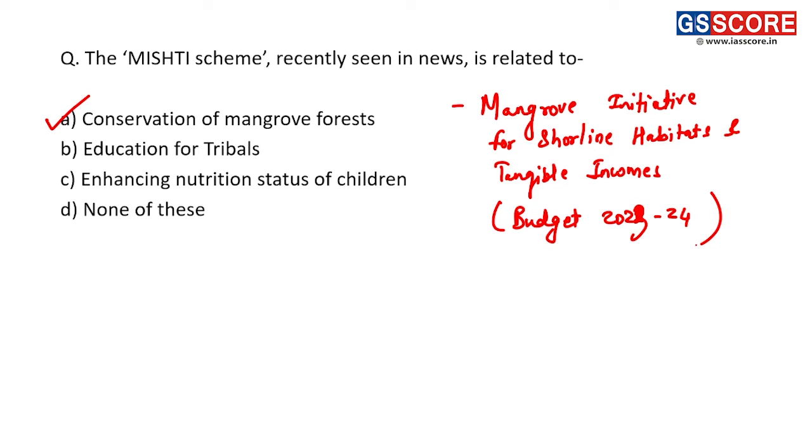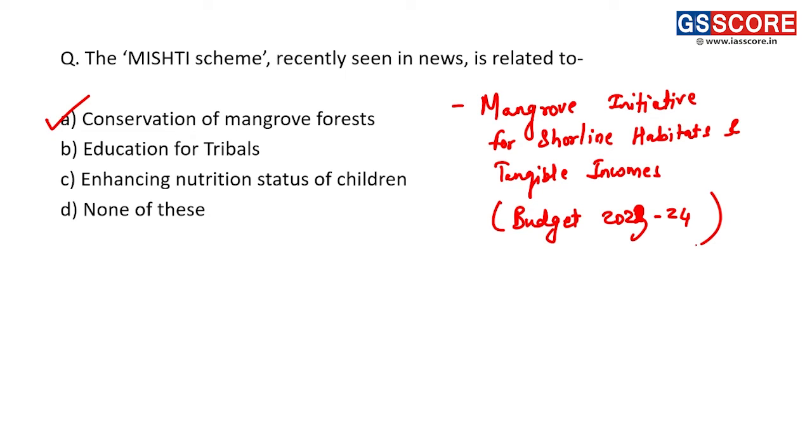So the answer of this question is A. So here the focus is on mangrove plantation along the coastline, and also on salt pans on land, where through the convergence of MGNREGA and CAMPA funds, we will be able to ensure that mangrove forest is restored or enhanced. Fine. So the answer of this question is A.